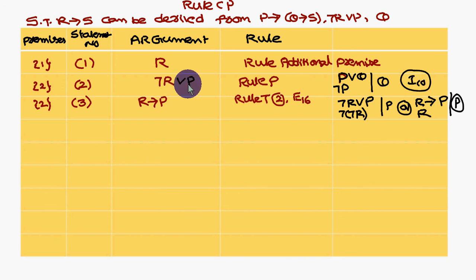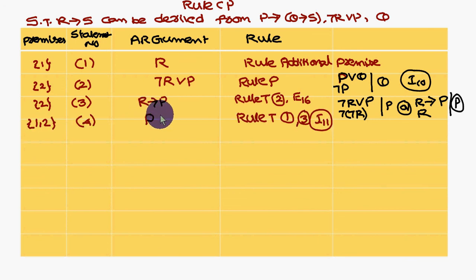Not R R P also can be written as R conditional P. Not P R Q can be written as P conditional Q. So R conditional P and R. What happens? 1 and 3 statements you combine these two. R and R will get cancelled. You come across with P. So that is I11.